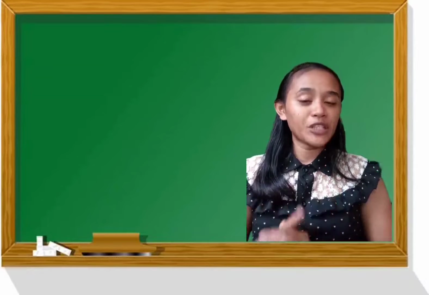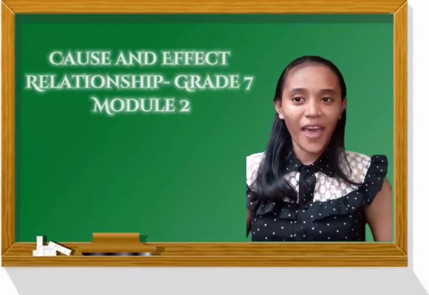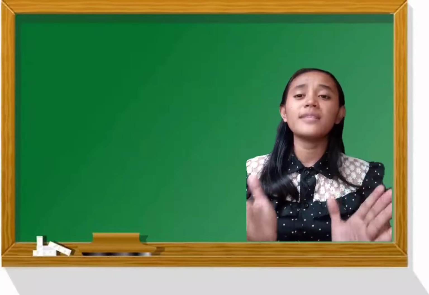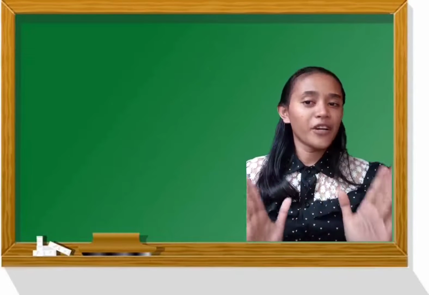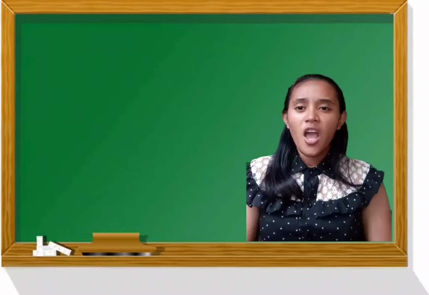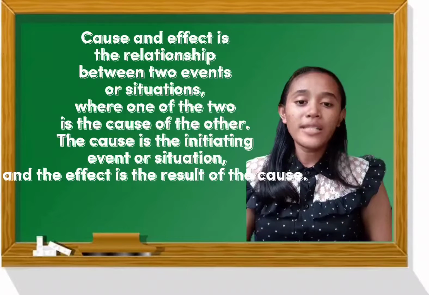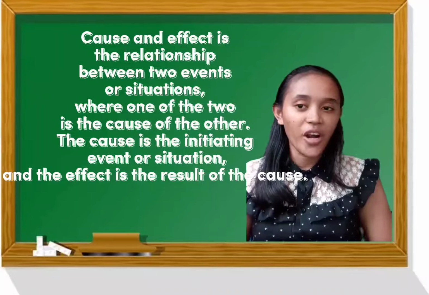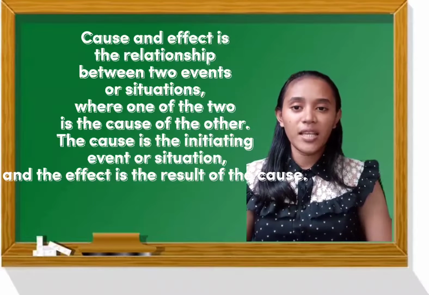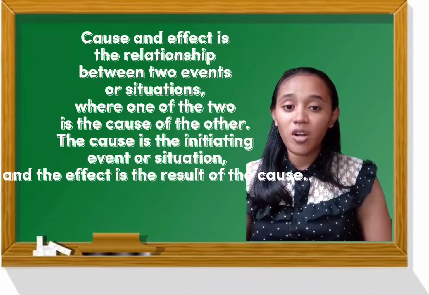Our topic for today is all about what is cause and effect. What happens when someone falls off their bike? The answer, whatever it is, describes the effect of falling off the bike. Cause and effect is the relationship between two events or situations, where one of the two is the cause of the other. The cause is the initiating event or situation, and the effect is the result of the cause.